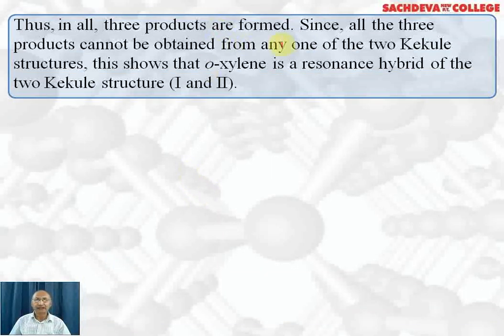Thus, in all, 3 products are formed. Since all the 3 products cannot be obtained from any one of the 2 Kekulé structures, this shows that orthoxylene is a resonance hybrid of the 2 Kekulé structures 1 and 2.